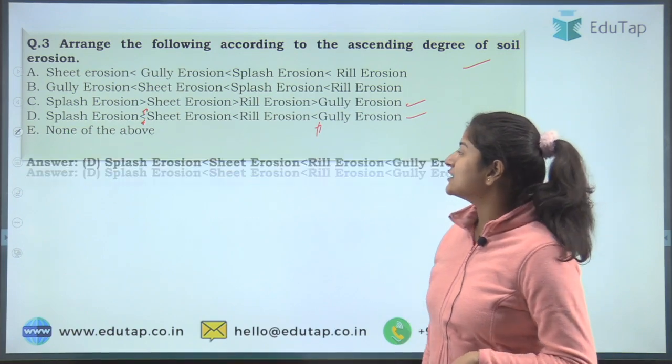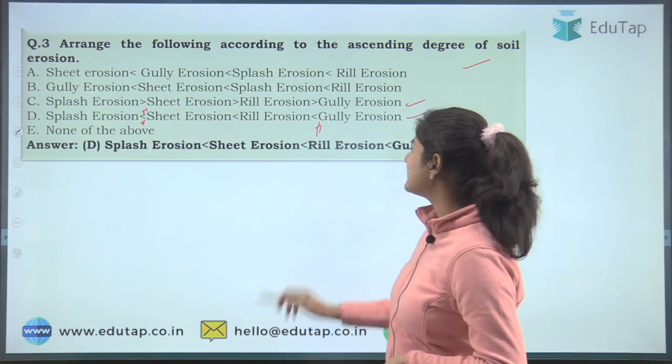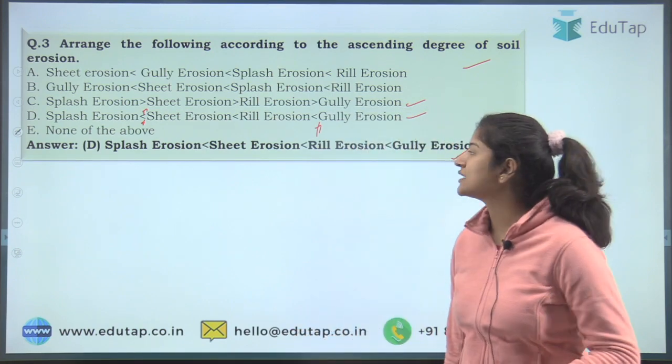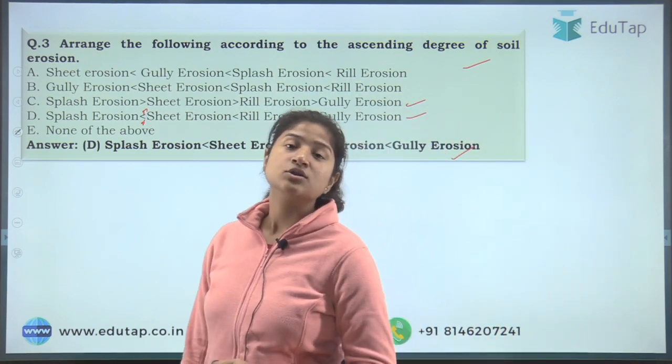So the correct answer to this is option number D, that is splash erosion, sheet erosion, rill erosion and gully erosion. All right, so what is this?